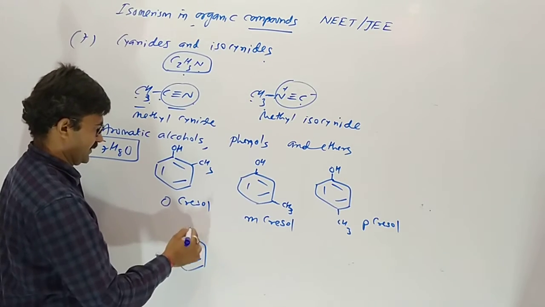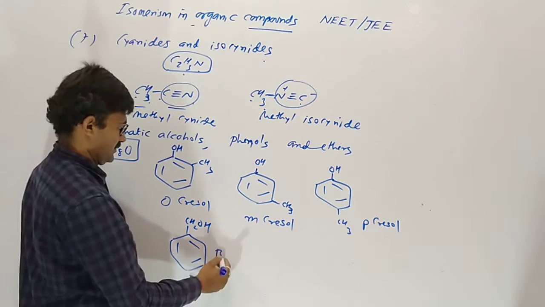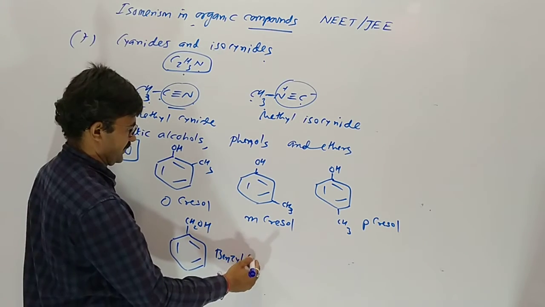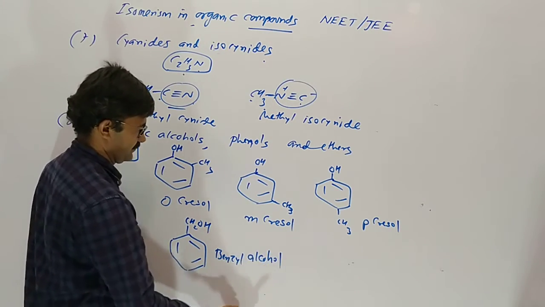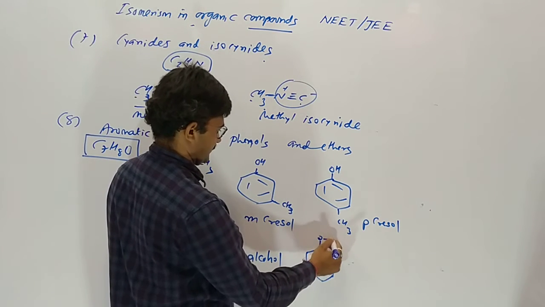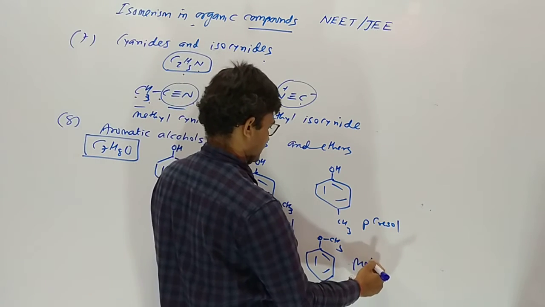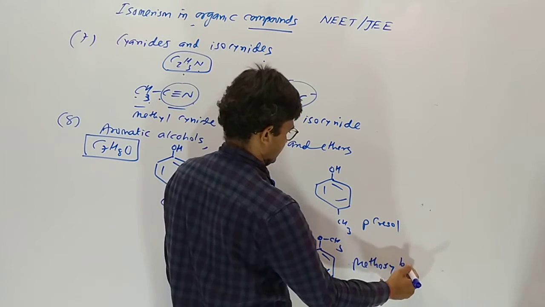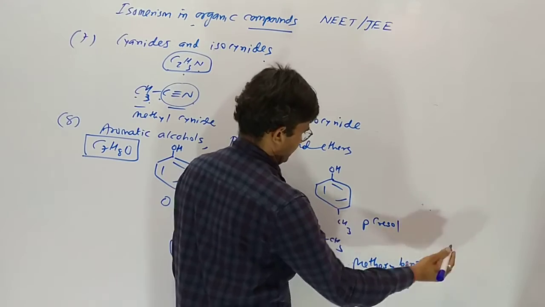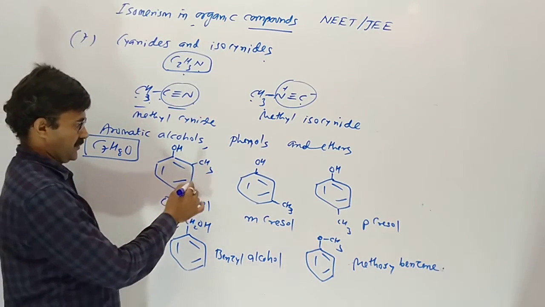Now the benzene ring contains CH2OH, so benzyl alcohol. Then the last one, methoxybenzene. All are functional isomers. How? We are going to count.